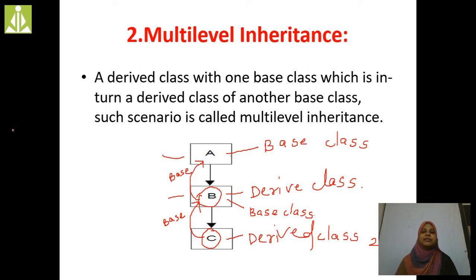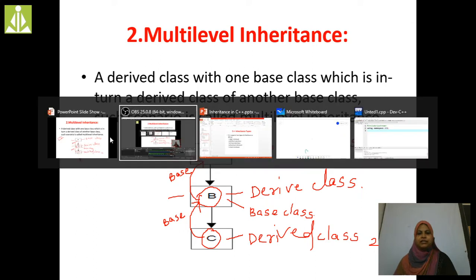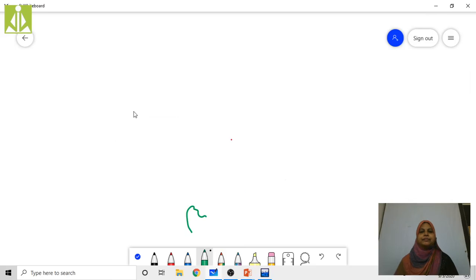For example, I am going to use a notepad file. I write class A. This class A has public int a and void add.